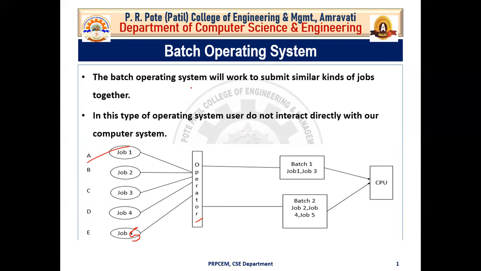Why? Because batch operating system works on similar kinds of jobs. So the first function of the operator is to collect all the jobs and then identify how many users have the same jobs.